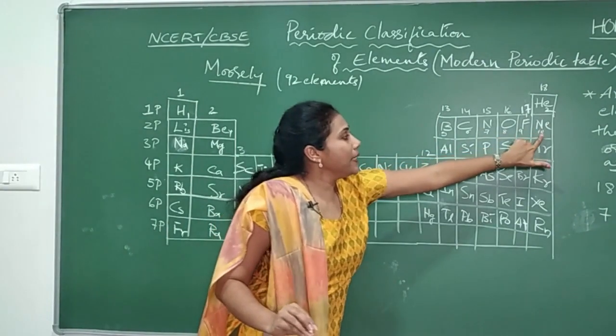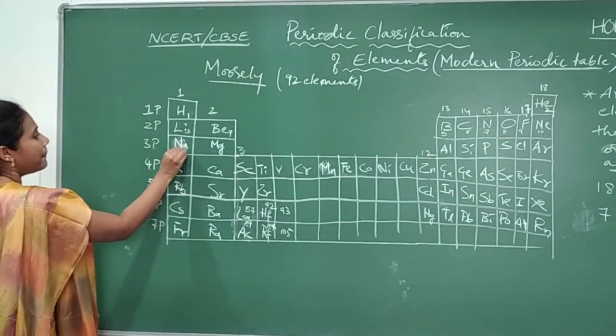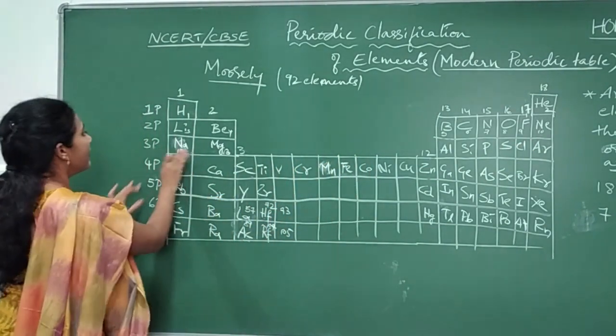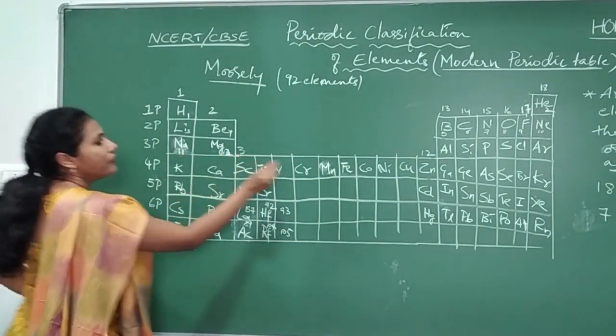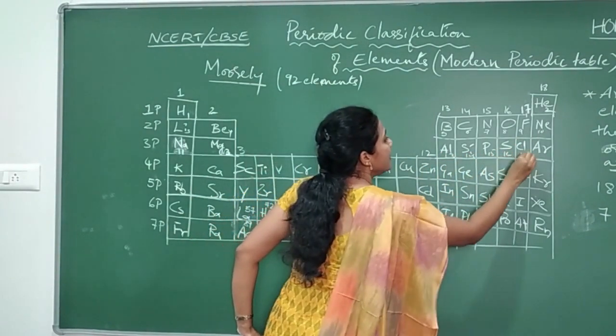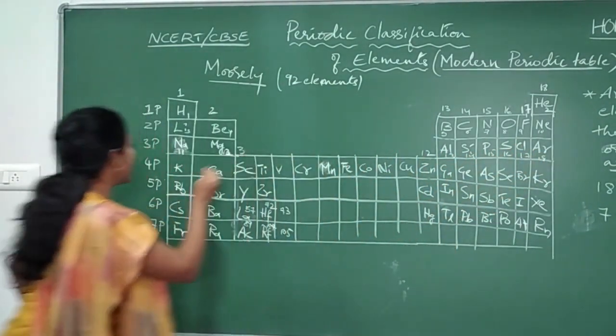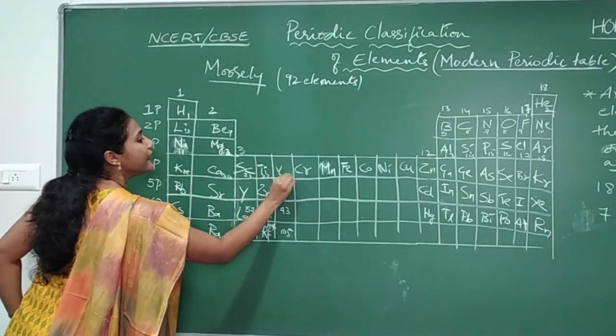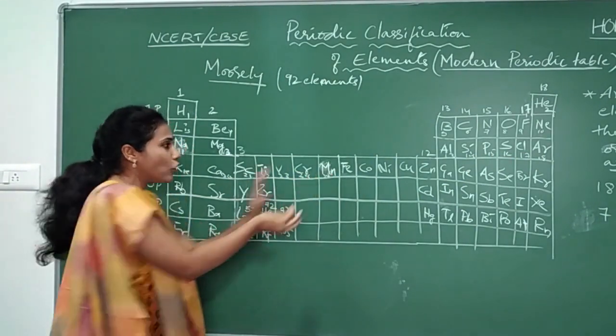See, element number 10 is here, this is element number 12, this is element number 13. Element number 11, 12, and this is our 13, 14, 15, 16, 17, 18, 19, 20, 21, 22, 23, 24, 25, it goes on.